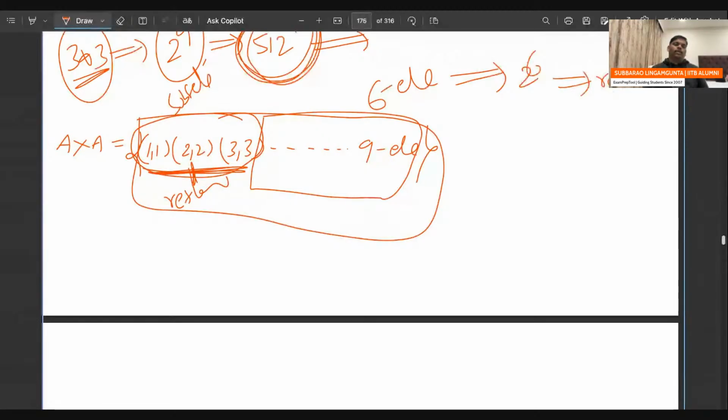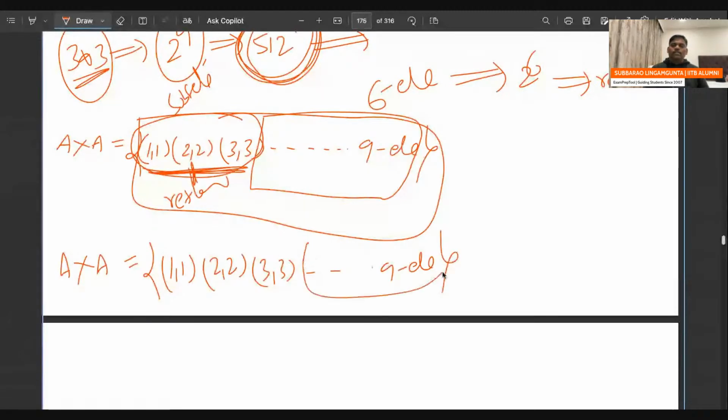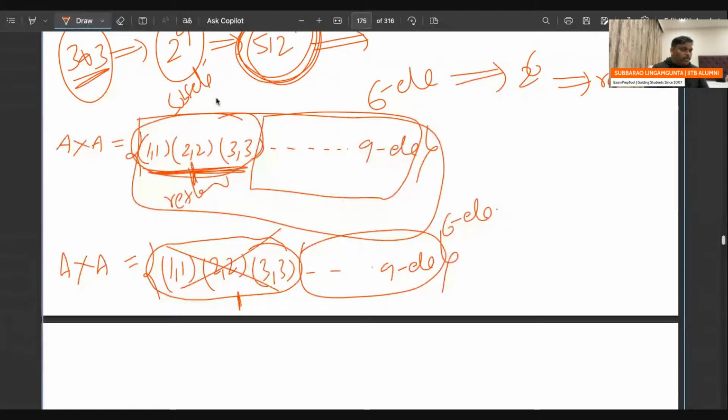In a similar way, in A cross A you have 1 1, 2 2, 3 3, and so on, 9 elements. The other 6 elements are the same. But in the case of irreflexive, these 3 pairs cannot be there. Don't take them; for each there is only one possibility. The remaining 6 you may take or may not take. So 2 power 6 irreflexive relations.